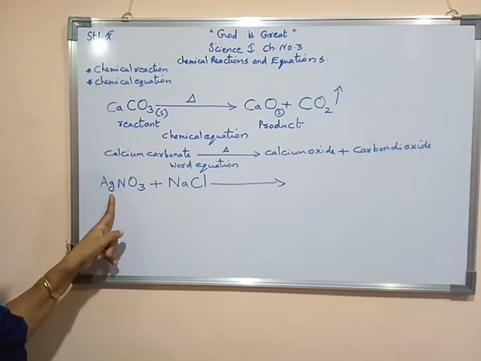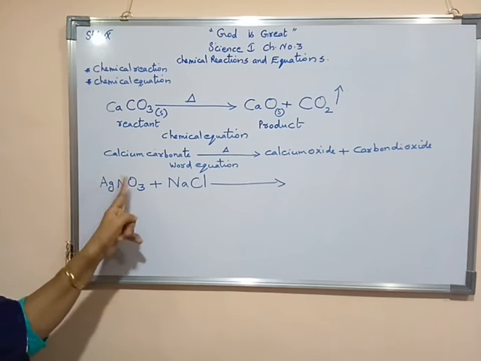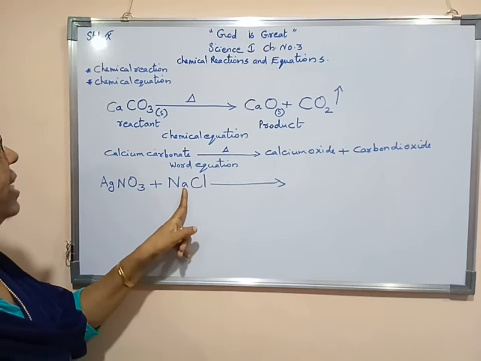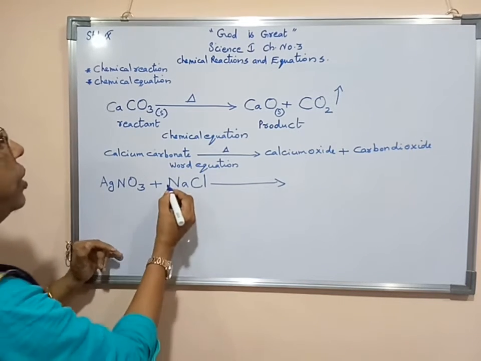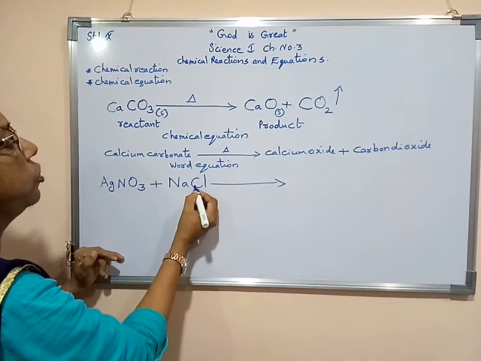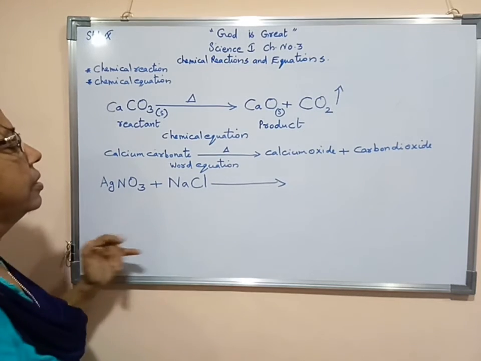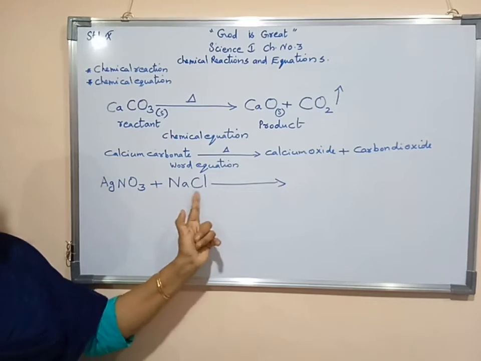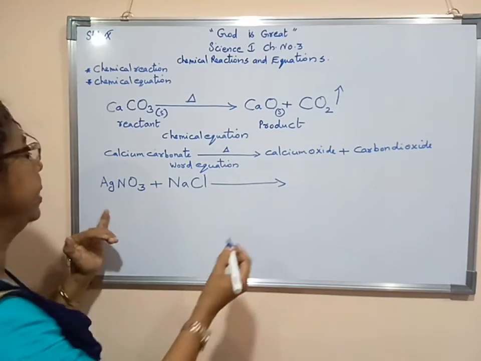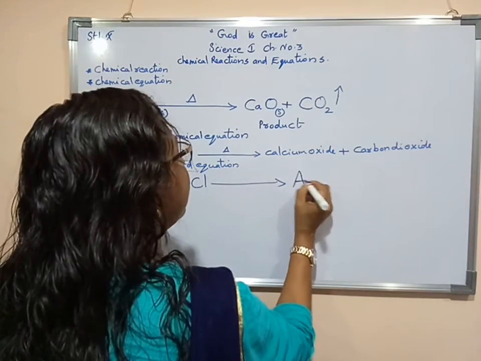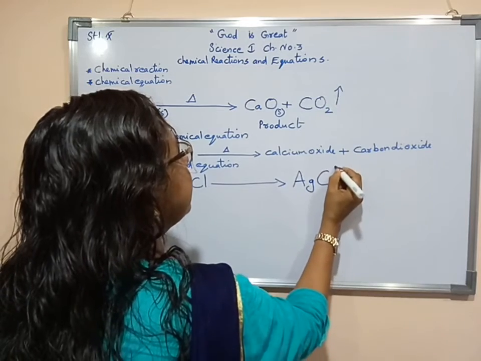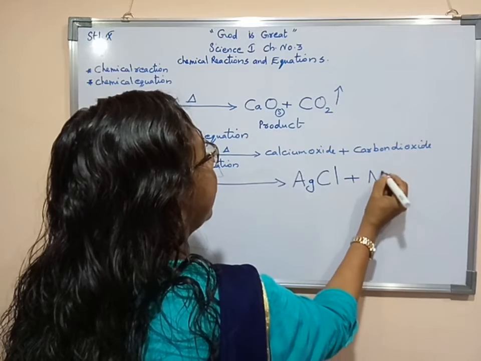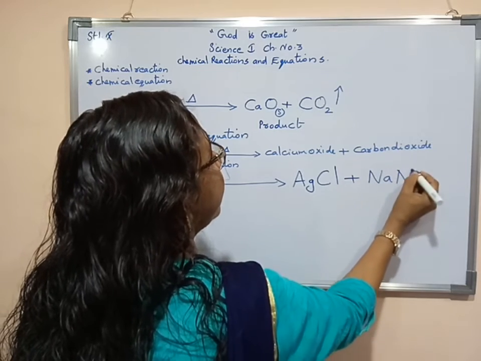G should be in small letter, remaining all in capital letter. Then this is sodium chloride, NaCl. A should be in small letter, sodium, Na. Then C should be in capital, L should be in small letter. So when silver nitrate reacts with sodium chloride, silver chloride, AgCl, along with that sodium nitrate will form, NaNO3.